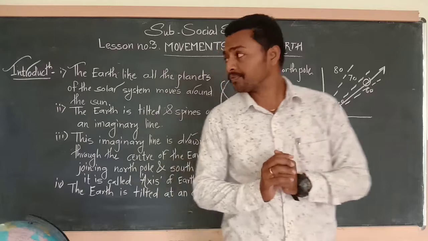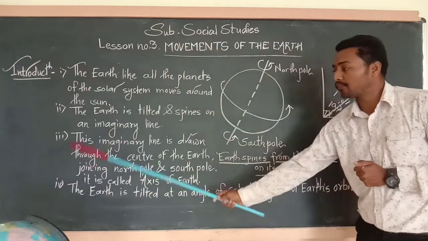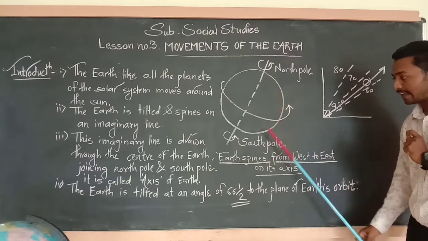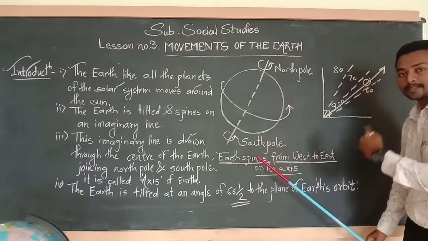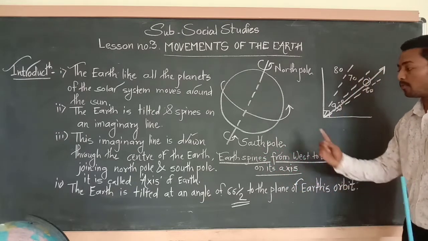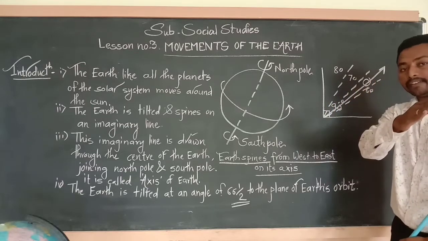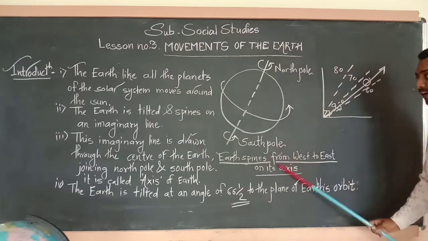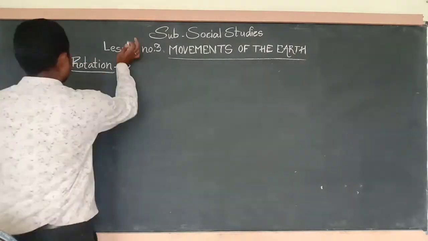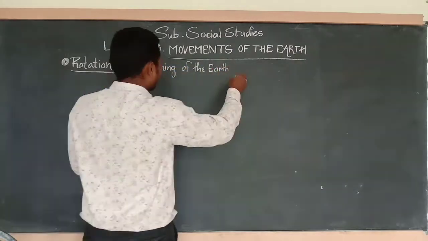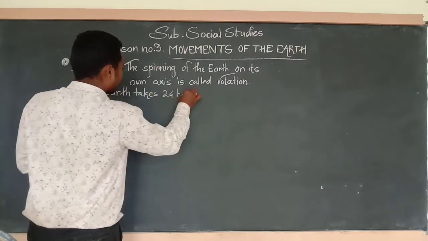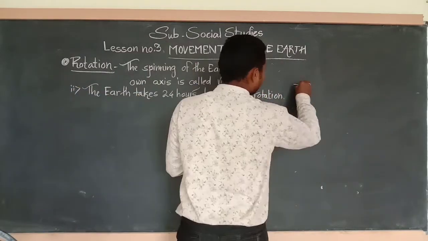So everybody write down these 4 points in your notebook. Also draw a neat labeled diagram of earth spinning from west to east. The direction of spin of the earth is from west to east on its centrally placed axis. Next point, rotation. The spinning motion of the earth on its own axis is called rotation. The earth takes 24 hours to complete one rotation.